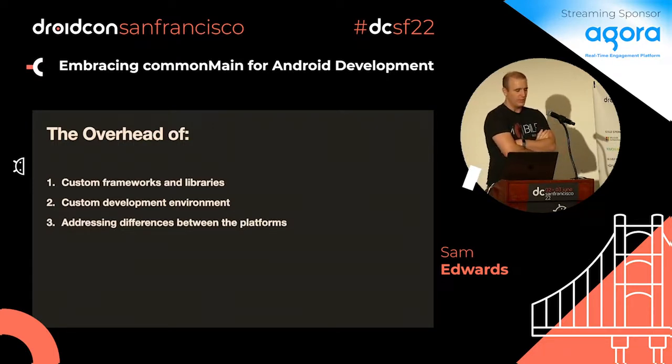Addressing the difference between platforms, Kotlin multi-platform can choose the things that it wants to do. It's not trying to do something like React Native did that really takes over all the UI as well.